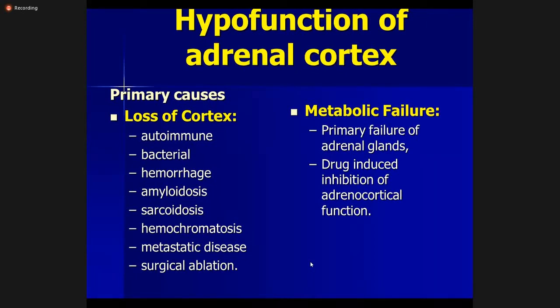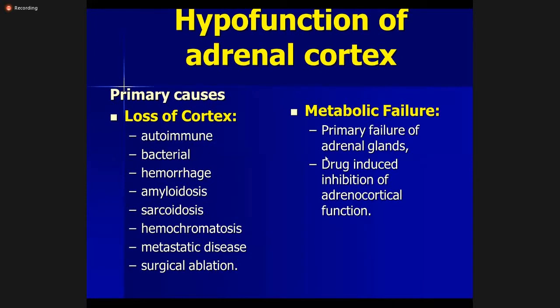The primary causes of hypofunction of the adrenal cortex can be loss of cortex, which can be secondary to autoimmune diseases, bacterial infections in the adrenal cortex, hemorrhage, amyloidosis, sarcoidosis, hemochromatosis, metastatic disease, and surgical ablation of the adrenal cortex.